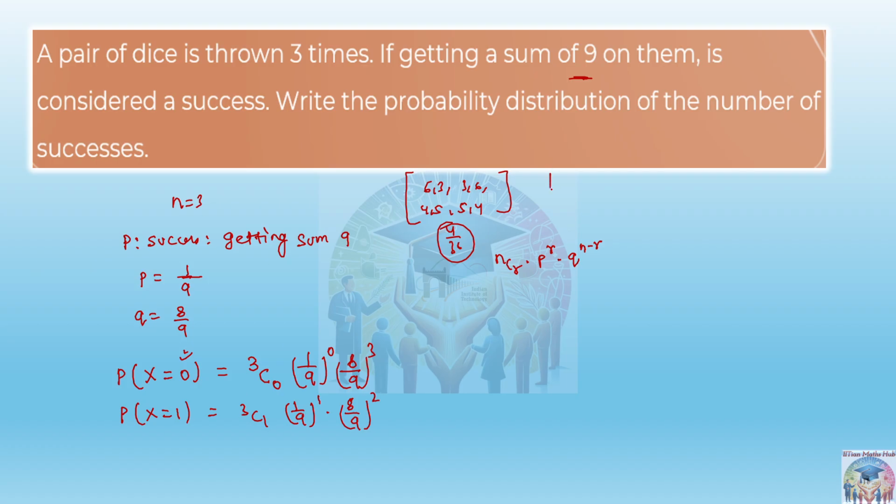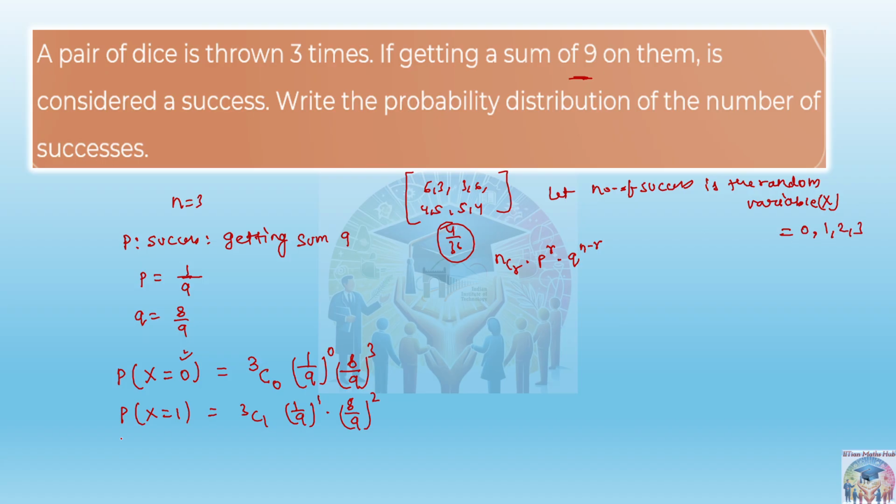So here I should write one thing: let x, the number of successes, be the random variable, and these values can be either 0, 1, 2 or 3 because a maximum of 3 trials are there.